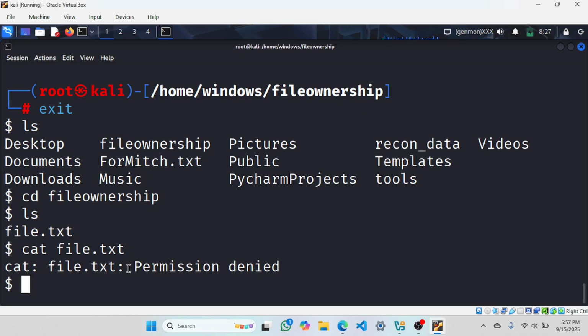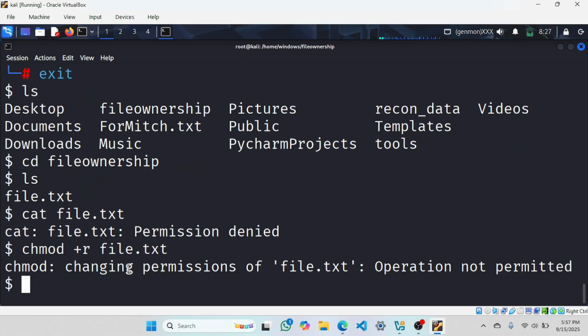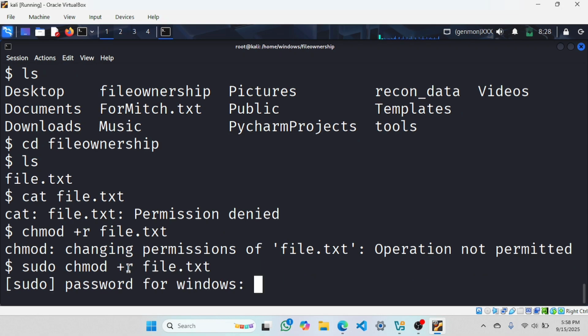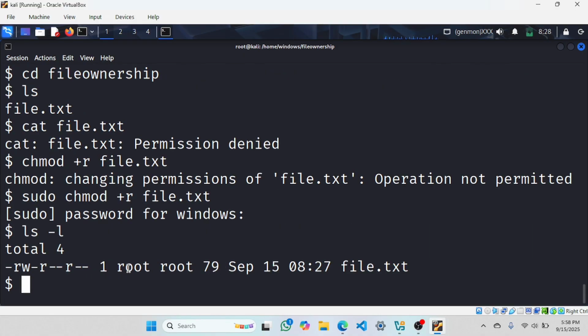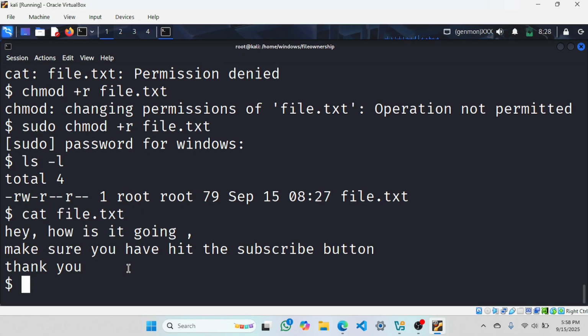Hope it's now getting clear. Now if I have to give this permission again, how to do that? +r file.txt. Changing permission, operation not permitted. Why? Because I created it as root user, so I have to use sudo. sudo chmod +r file.txt, then I will go. Now you can check, is this permission there or not? You can see the read permission. Now I can see what was inside this. Is it clear? Good.